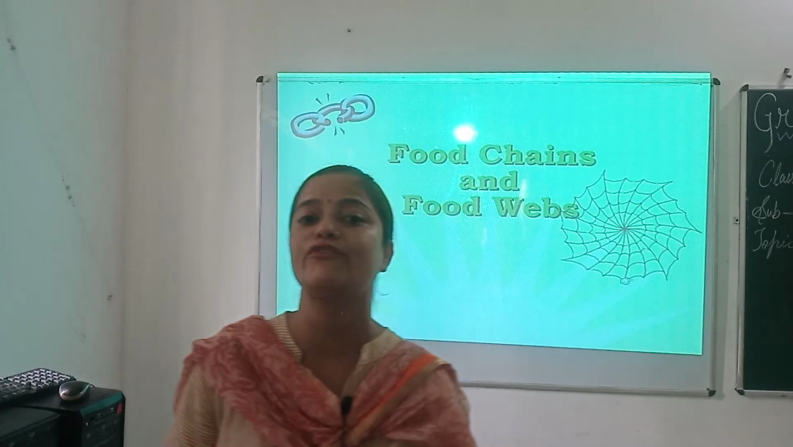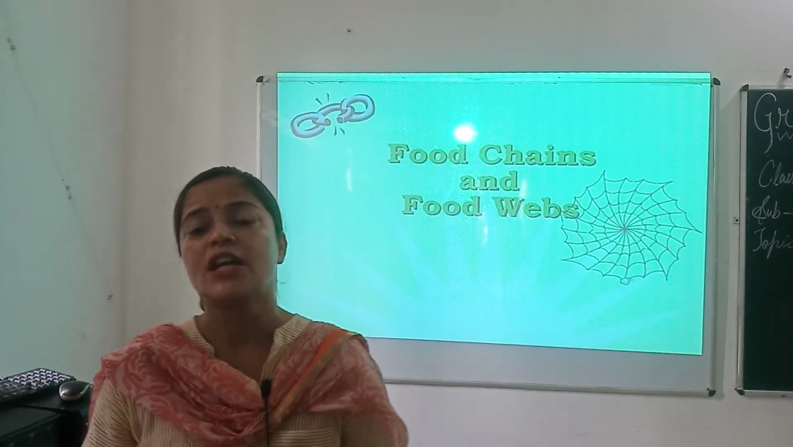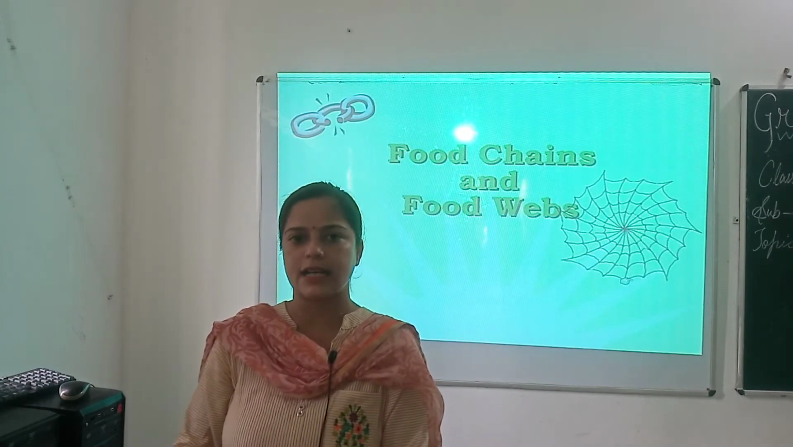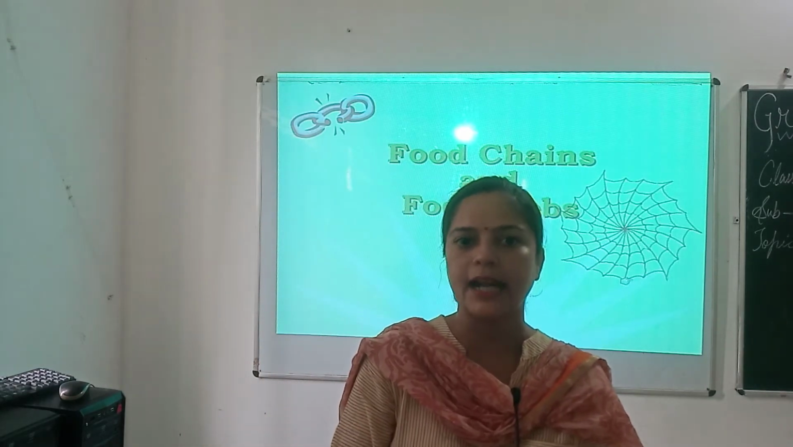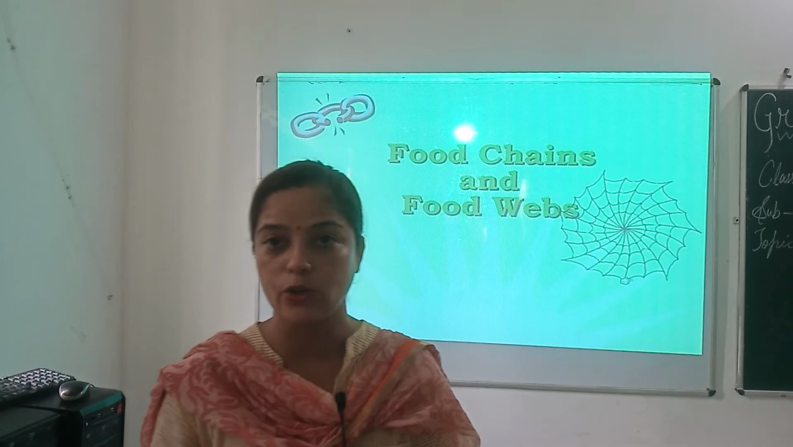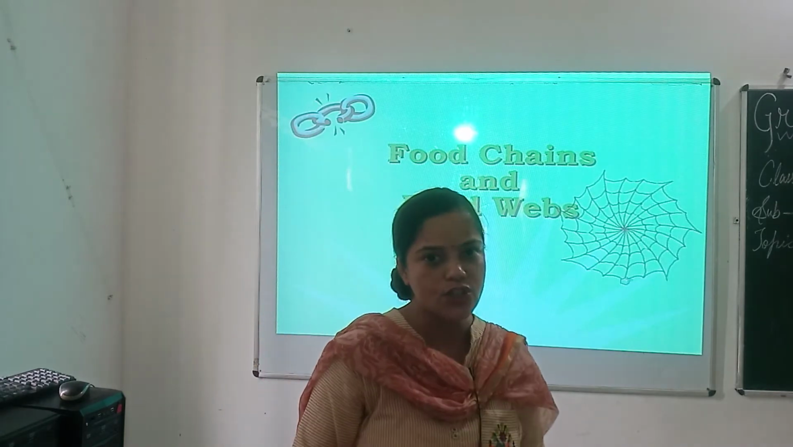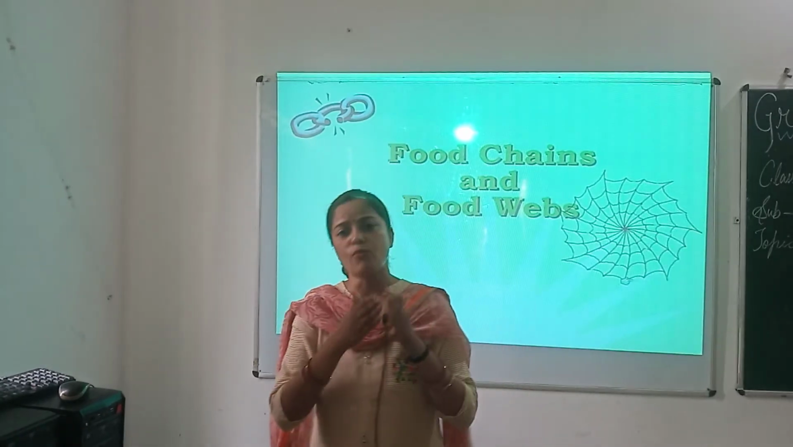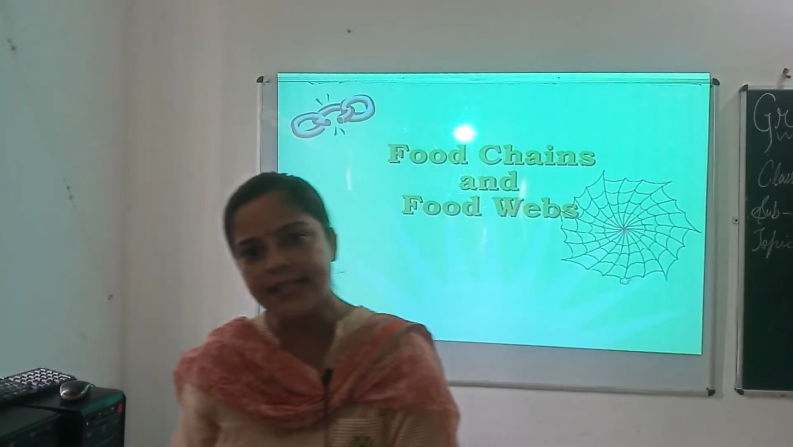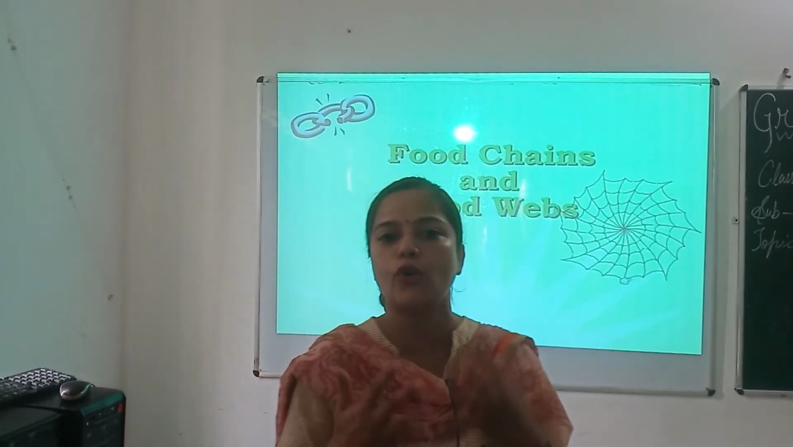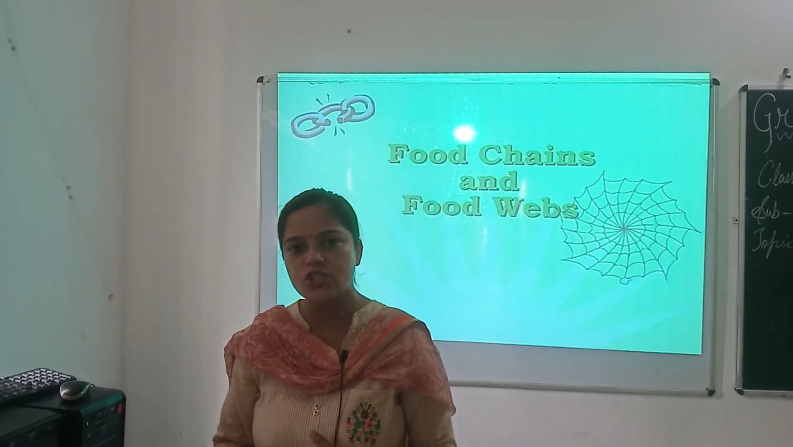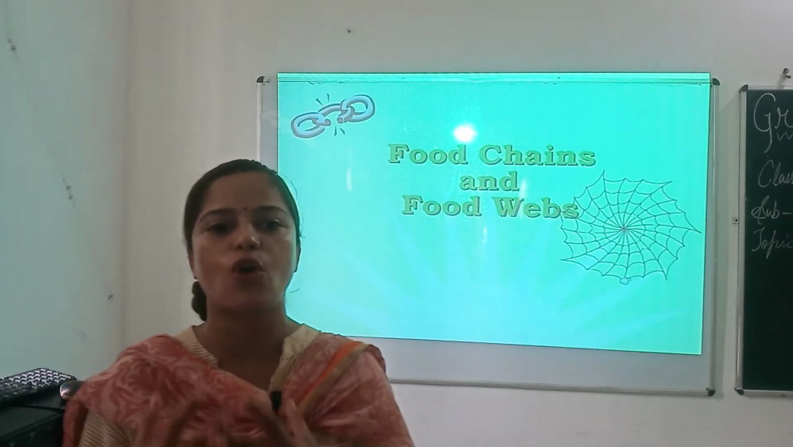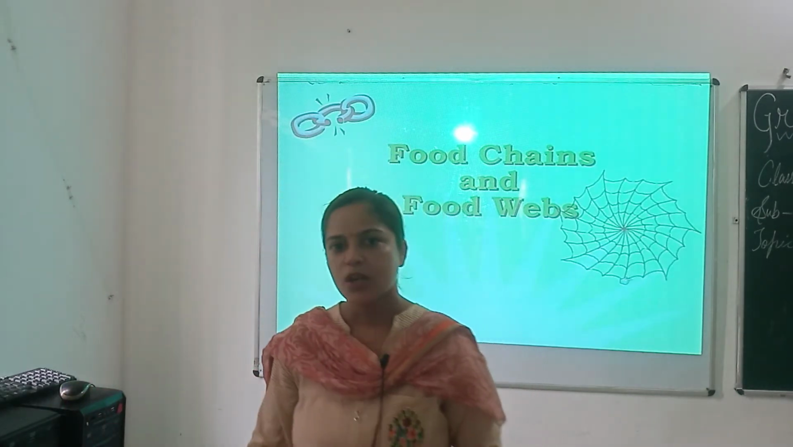As a result, they will also die due to starvation, due to lack of food. In a food chain, transfer of energy takes place from one organism to another in the form of food. The flow of energy in a food chain is called energy flow, and each level is called a trophic level.